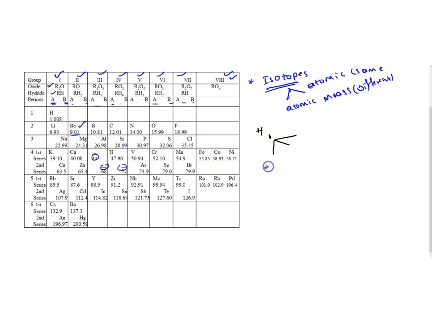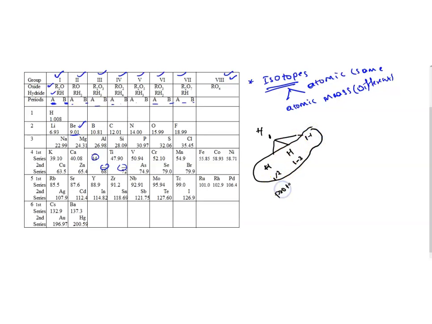Hydrogen-3 is 1 proton and 2 neutrons, hydrogen-2 is 1 proton and 1 neutron, and hydrogen-1 is the simple one, 1 proton and no neutron. So these are the 3 different isotopes of hydrogen: protium, deuterium and tritium.